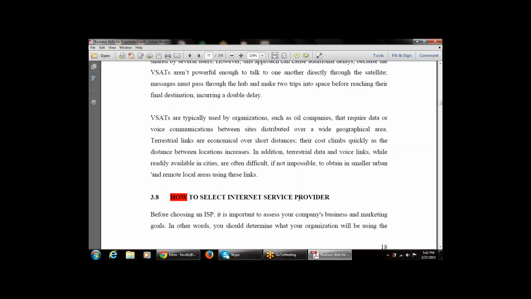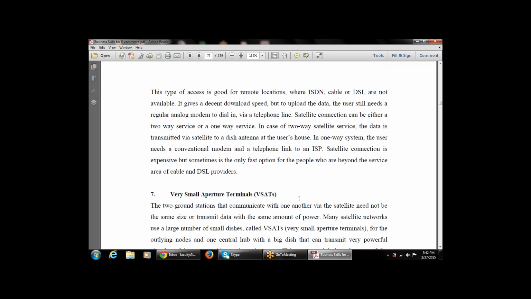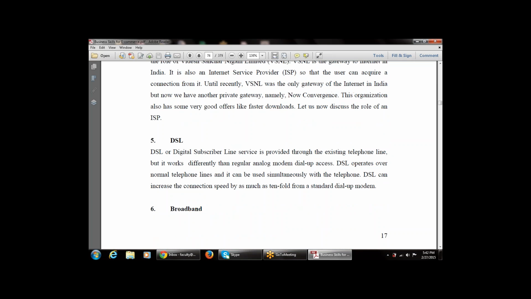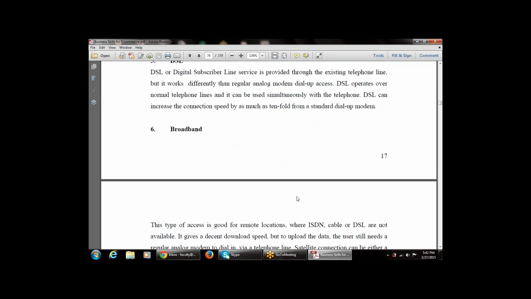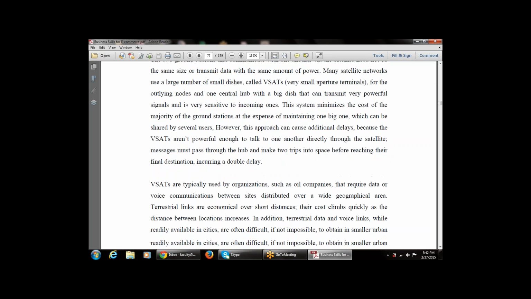So till now we have discussed the types of internet service provider accounts. First is dial-up, then leased line, then ISDN, then cable modem, then broadband, then VSAT, and one more is left, broadband DSL. So these are the seven types of internet service provider accounts.